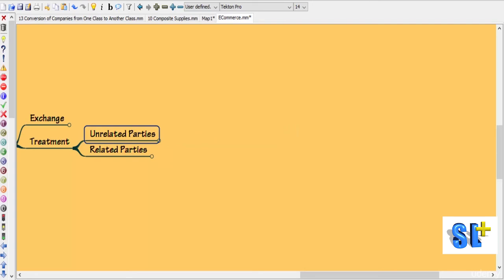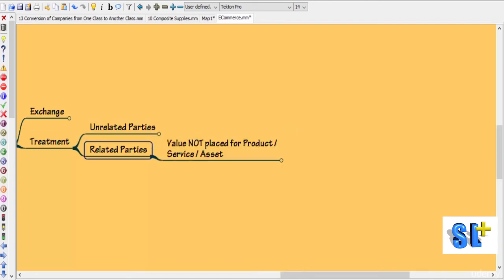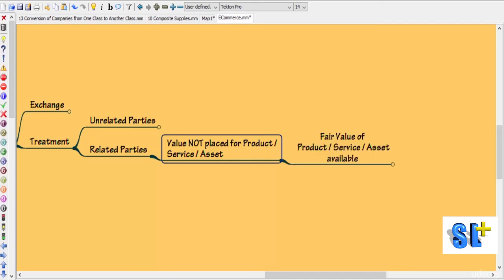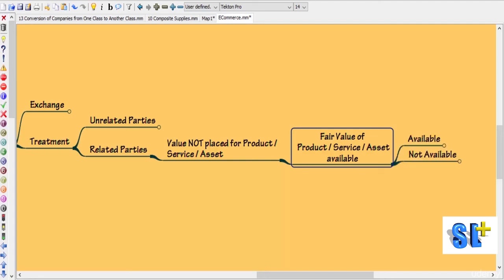Let's say it's a transaction between related parties and value has not been placed for the product or service or asset. In such cases, what we have to do is see whether the fair value of the product or service or asset is available.